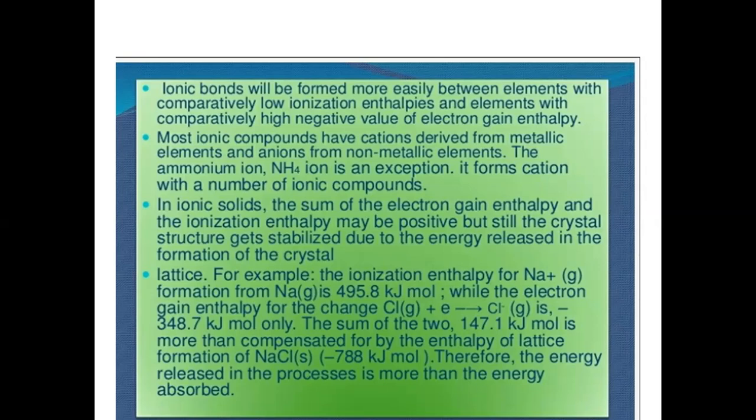So the net energy, if we join all three, should be negative. Only if it is negative does the bond form; if not, the bond will not form. To form an ionic bond, the sum of all these should be negative. That is, release of energy should be there. Then only the formation will take place.